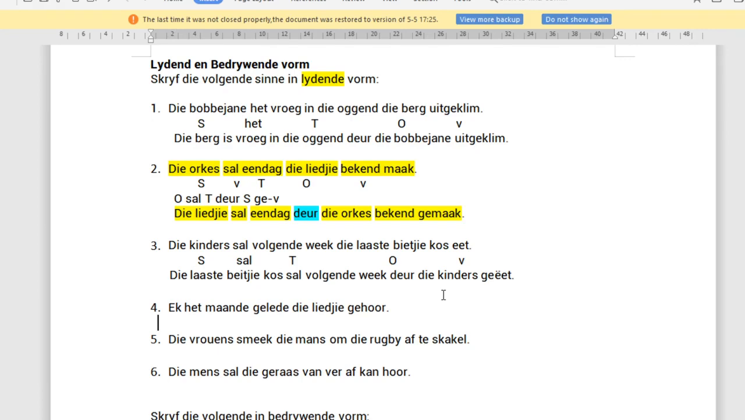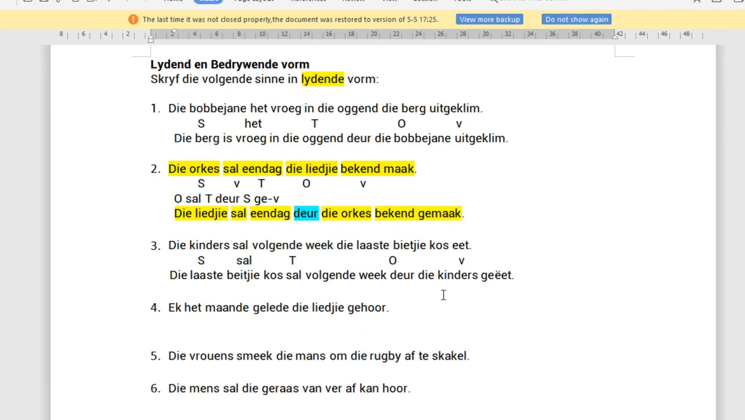Here we've got ek het 3 maande gelede die liedjie gehoor. So we start with the object, die liedjie. Okay, then het becomes is. Time, maande gelede. Okay, now you can't say deur ek. Think about it like our English. You can't say by I. You have to say by me. So deur my gehoor. Alright.